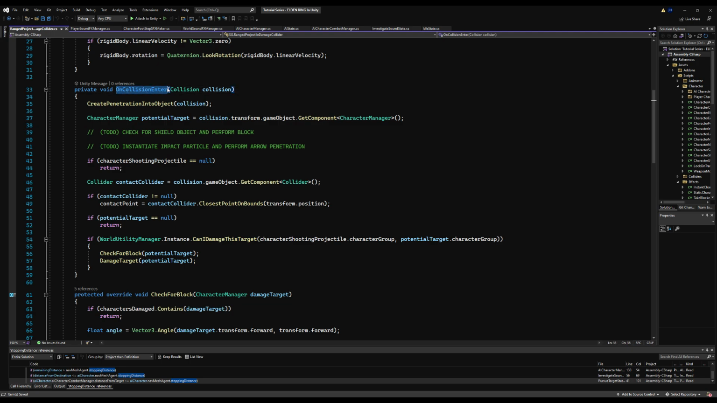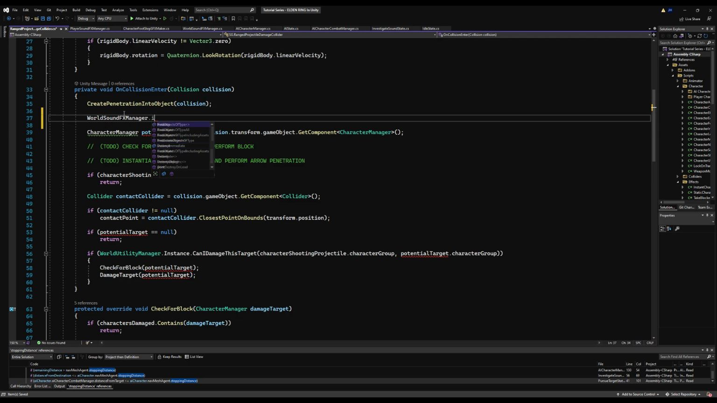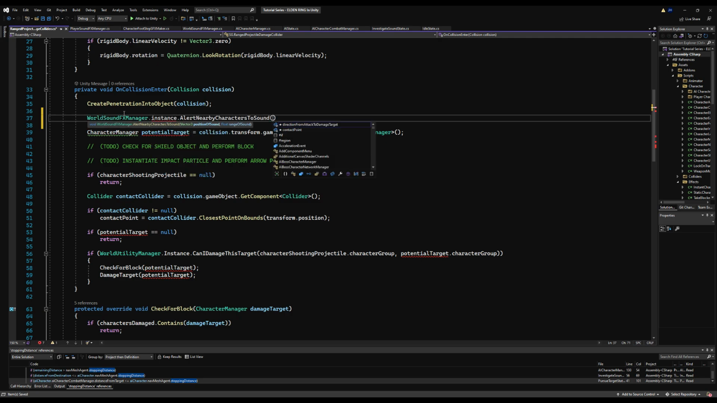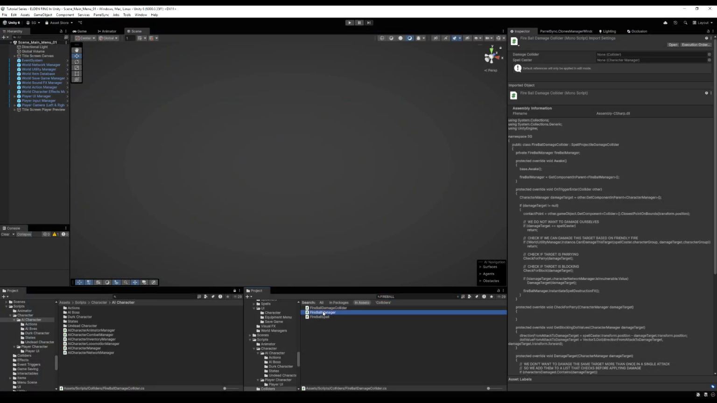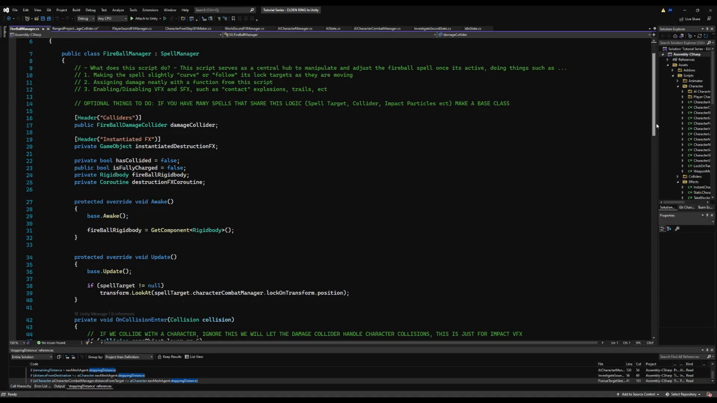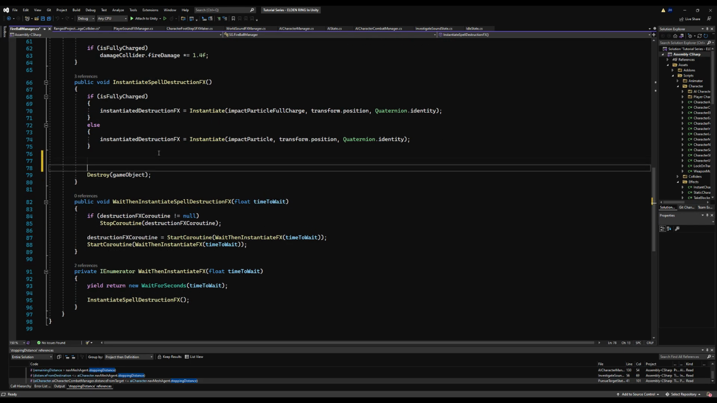Now, let's go to on collision enter over on the ranged projectile collider. So we're also going to call world sound effect manager.instance.alert nearby characters to sound. Basically this is when a ranged projectile arrow hits the ground and makes penetration, or hits a character. Let's give it a distance of about 3 meters. You can play with that if you want. And then finally on the fireball manager, when it explodes, you can make it 5 to 10 meters, or whatever you think makes sense.